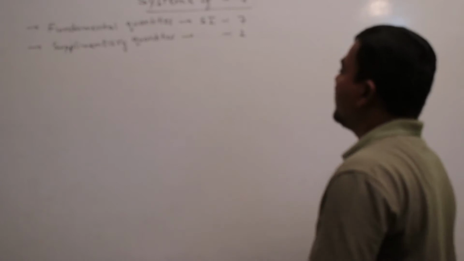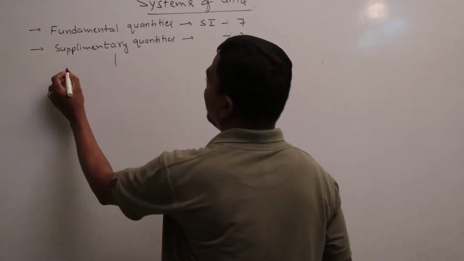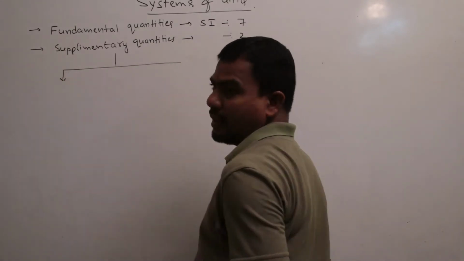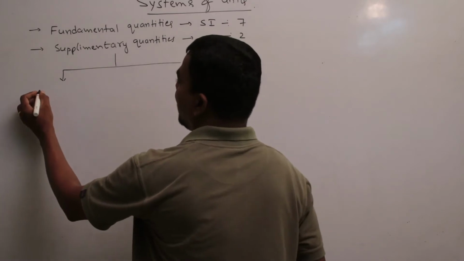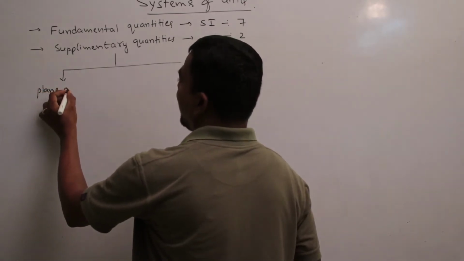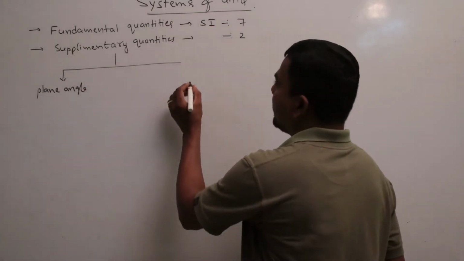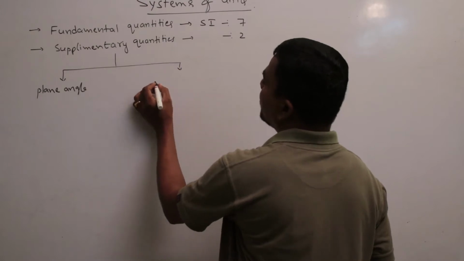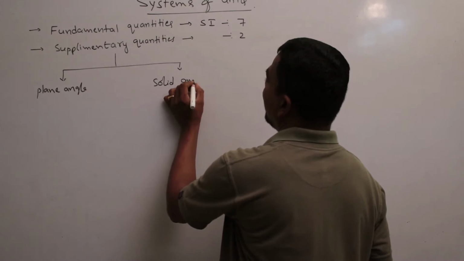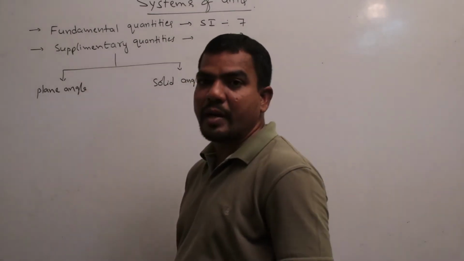The first one is plane angle, the two-dimensional angle. The other one is solid angle. So there are two supplementary quantities.